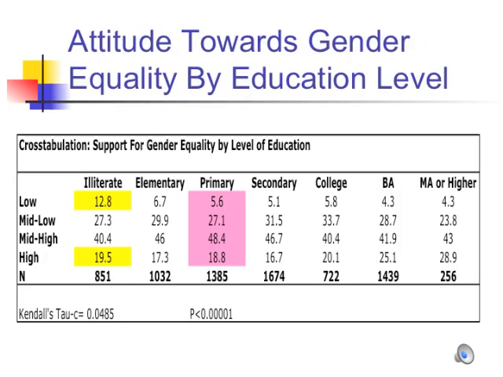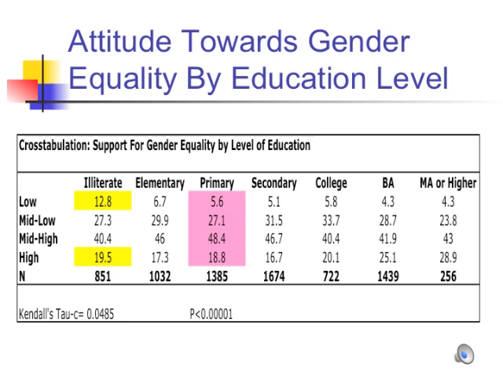The next experiment concerns levels of education. Once again, my p-score suggests that my findings are not the result of chance, but my tau-c indicates little to no relation between the two variables. It seems that those in the illiterate category are comparatively more prone to extreme values regarding gender equality, as demonstrated by the values highlighted in yellow.